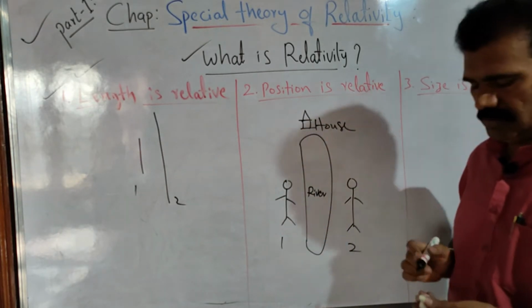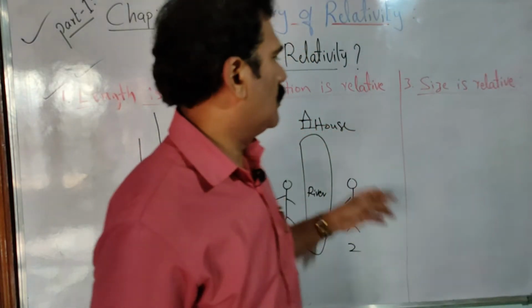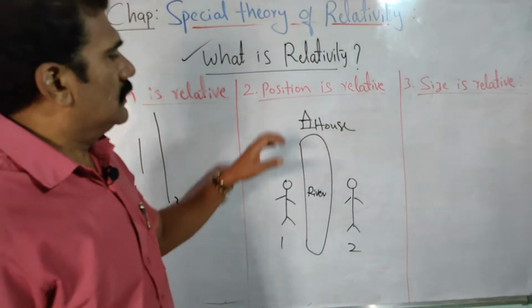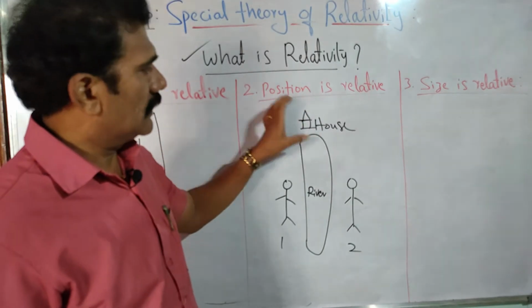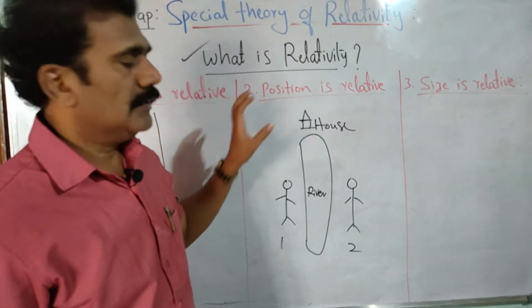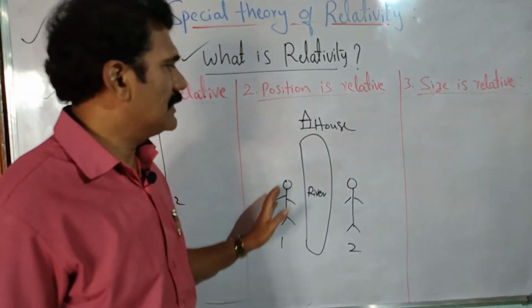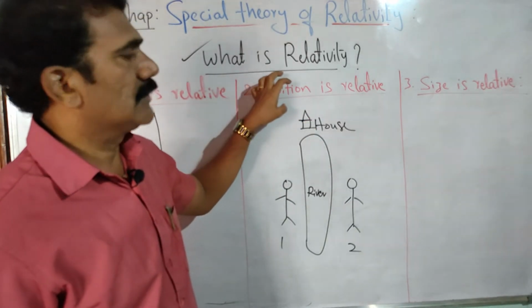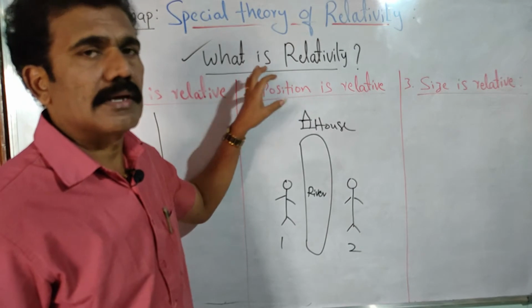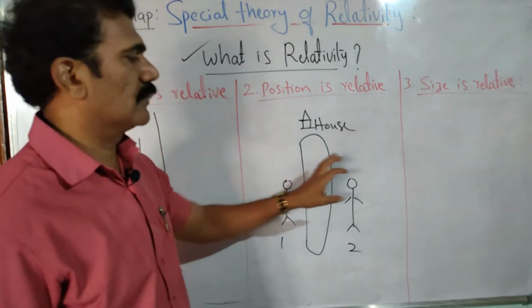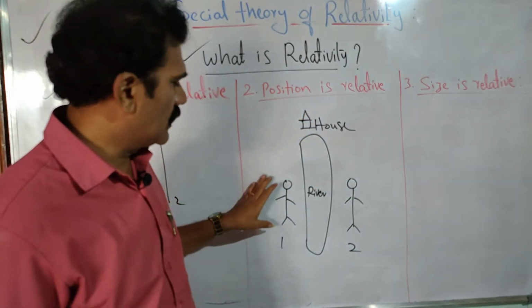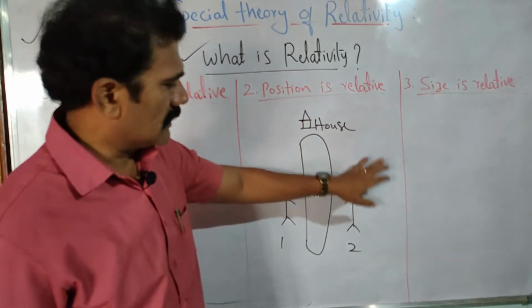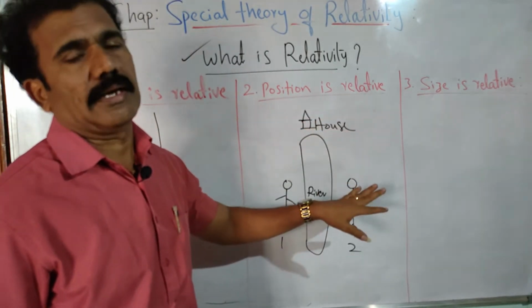In fact both are correct, isn't it? That means the position of the house depends upon the observer, from where he is looking. So the position of any object is always relative with respect to which observer you are telling. With respect to this observer, it is left side. With respect to the second observer, it is right side. So both are correct.